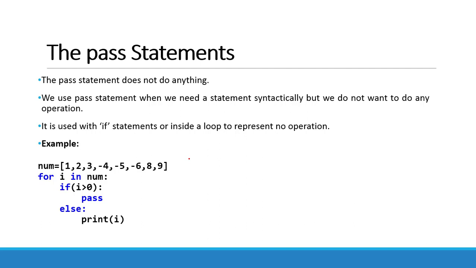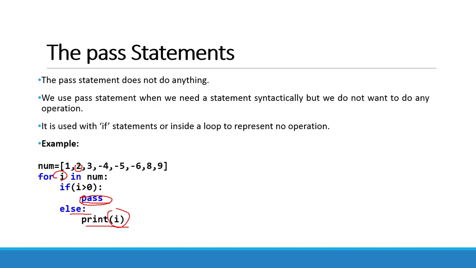want negative numbers, then the program for that is here: for iteration variable i in the number list, if i is greater than 0, then we want to do nothing. So we have written pass here. After that, in the else, we have written print i. So only the negative numbers in the list are printed here, because first of all 1 is given to the iteration variable i. So 1 is greater than 0. So here the pass statement will do nothing and pass the iteration to the next value.